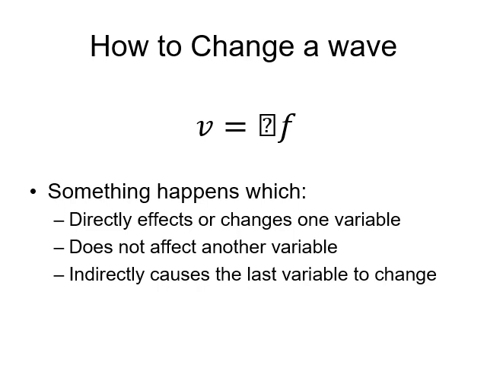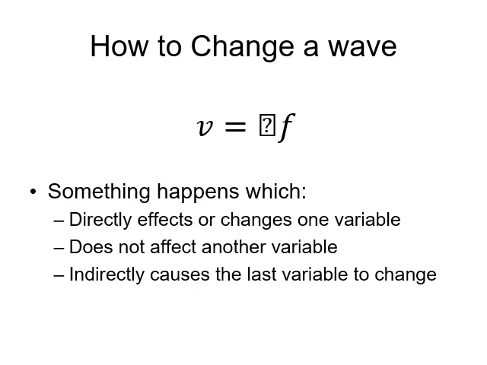So whenever something changes, there are always the same 3 things that happen. Whenever something changes, one of these 3 variables, speed, wavelength, or frequency, will directly change as a result of whatever happened in the story problem. Another thing that will happen is one of these 3 variables will not change at all and will not be affected by whatever event occurred. And the last thing is, if one of these variables changes and one of them stays the same, the other one has to change as an indirect result.